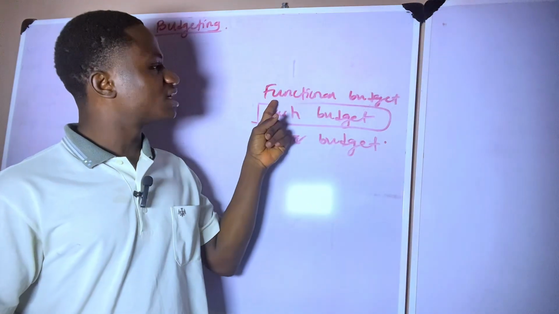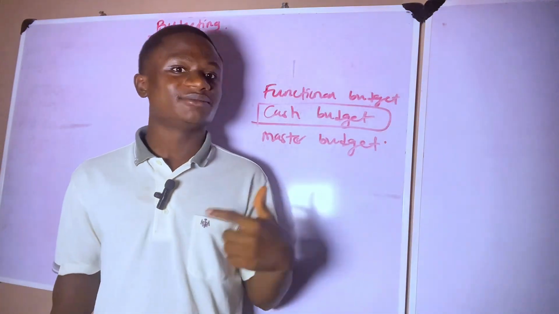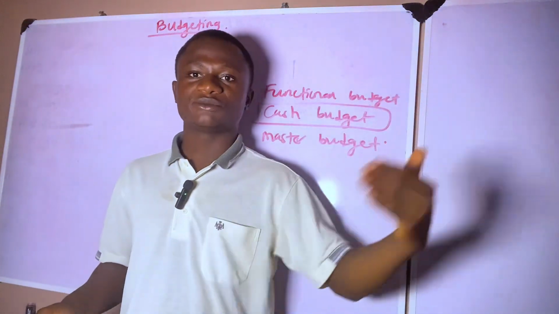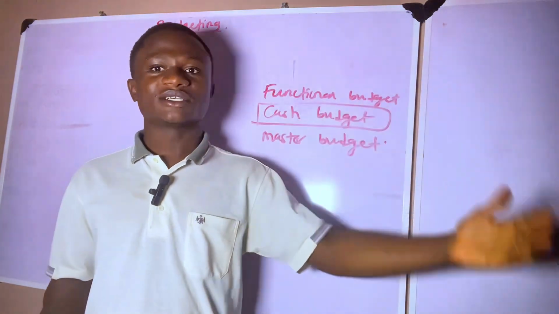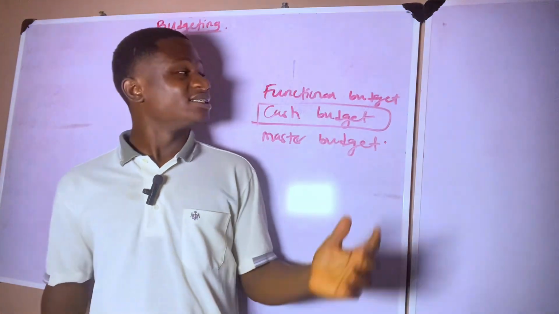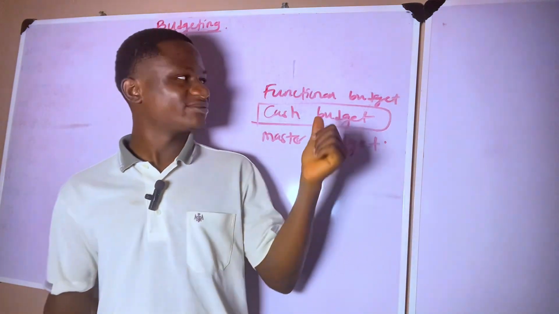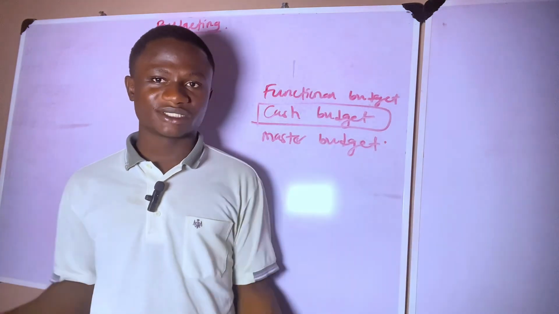Now, it's similar to that of functional budget. What does that budget circular imply? It means that every ministry, Ministry of Education, Ministry of Aviation, Ministry of Agriculture, Petroleum, and so on, should all prepare their budget. When they prepare their budgets, don't forget that's similar to functional budget, because functional budget is a budget of a department in an organization.